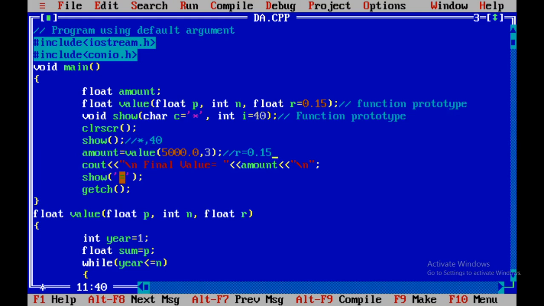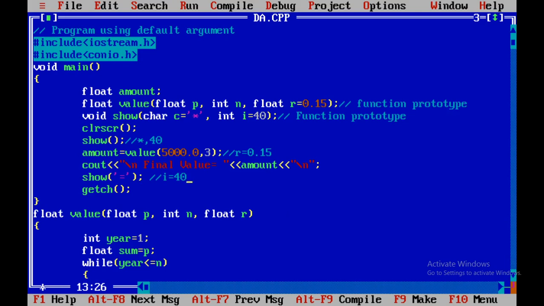So this equal sign will pass to the first argument, that is c. As the second parameter is not given, the second argument value will be considered again as 40, that is the default value. And with these two parameters, it will now execute the code written for that method.